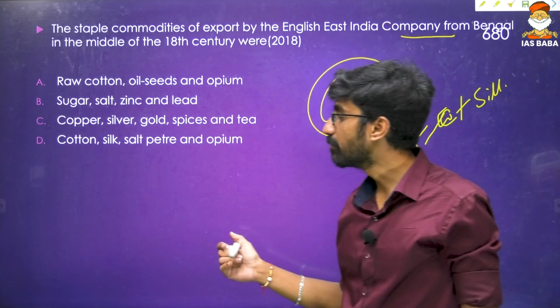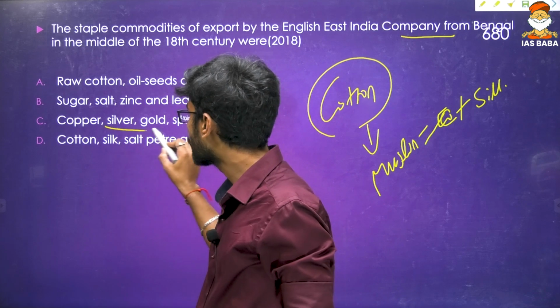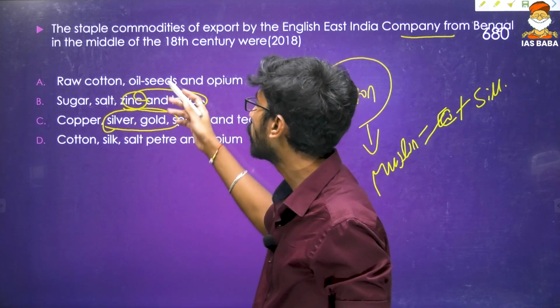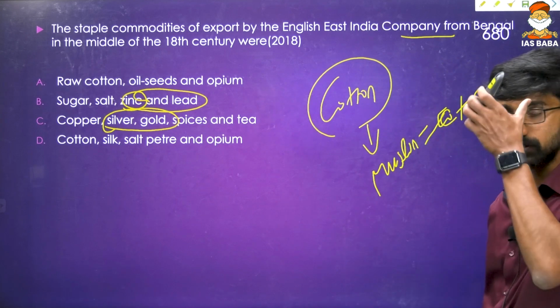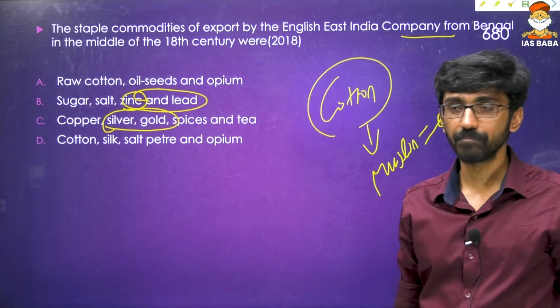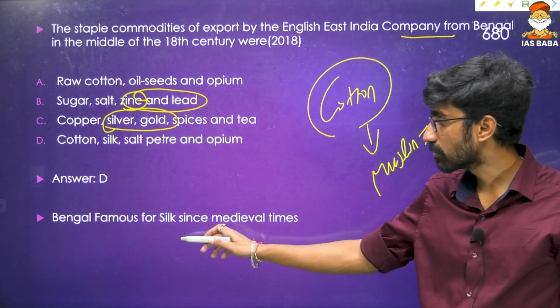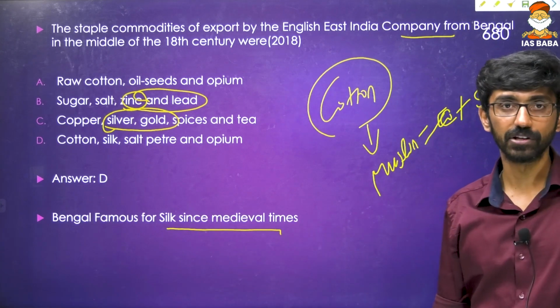And again, of course, you can eliminate certain statements because Britishers were never interested in this kind of metals. Never interested in any kind of metals. Okay, oil seeds, of course, were not much in vogue during that point of time. So that is the reason. Answer is D.